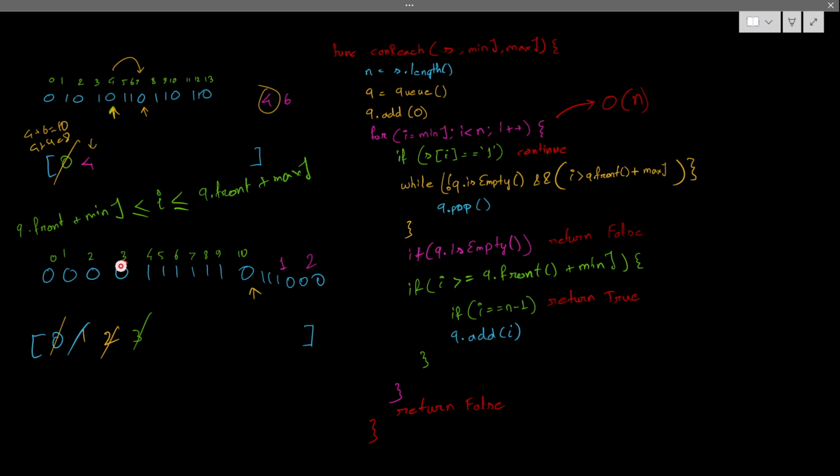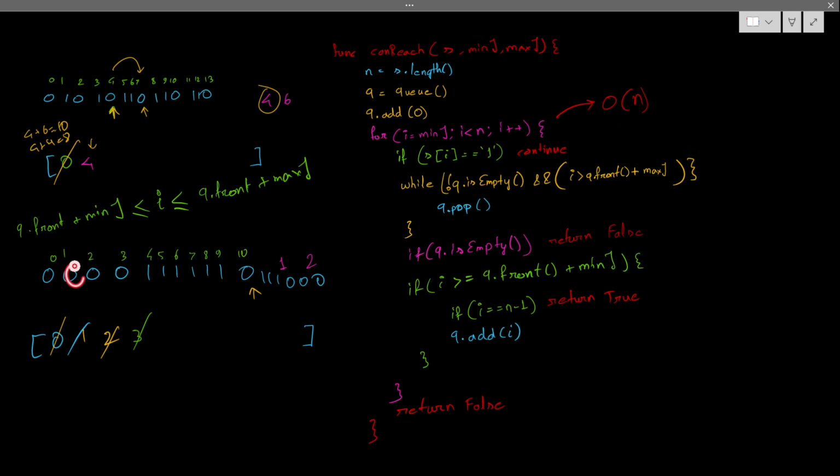Even though, see here, for 3, I was checking this one, I am just simply checking this one. For 10, I am popping this one, this one, this one. For 10 here, it is taking more cost, in the sense that I am popping out 3 elements. That is the cost, popping out and inserting. It is simply taking more cost, but inserting is outside of the loop. Popping is inside the loop.